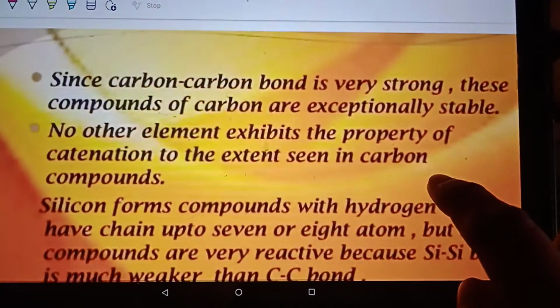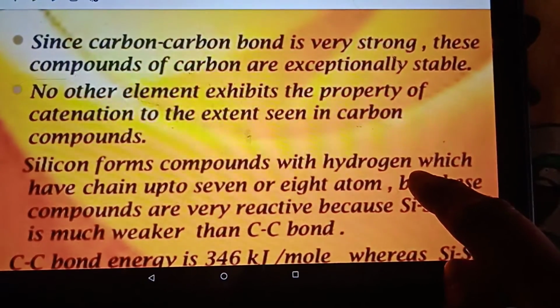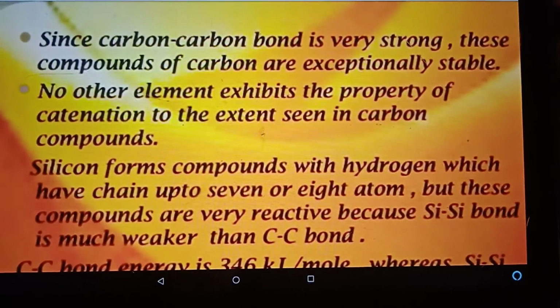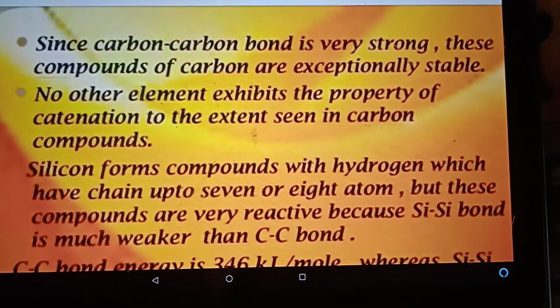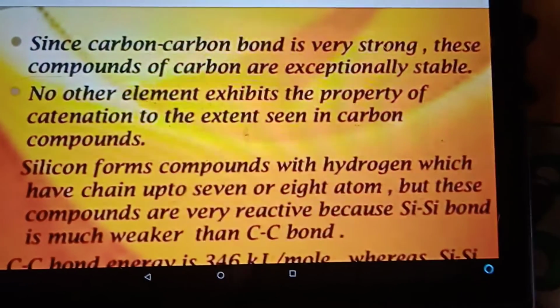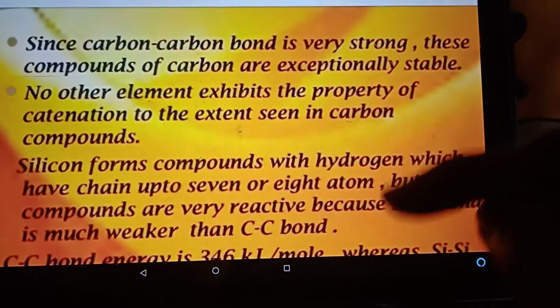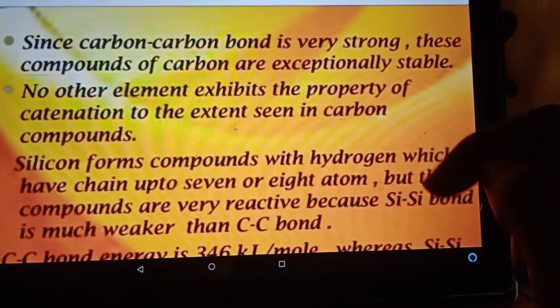Since the carbon-carbon bond is very strong, these compounds are exceptionally stable. So carbon is able to form stable compounds. No other element exhibits this property of catenation to the extent that is seen in carbon. Yes, silicon also forms covalent compounds.